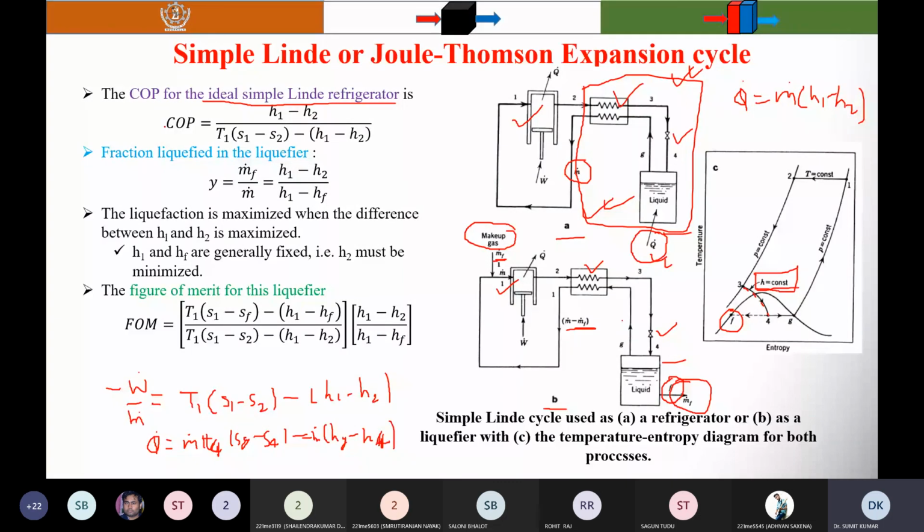And you know that COP is equal to Q divided by W. So when you substitute this value here, don't confuse. I told you that the minus sign is here because it shows that work is done on the system. When you substitute, you will find (H1 minus H2) divided by T1 into (S1 minus S2) minus (H1 minus H2).